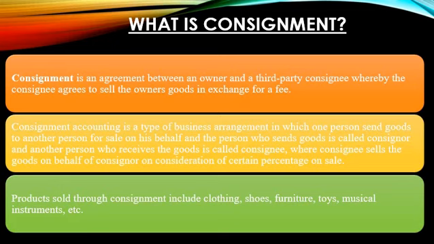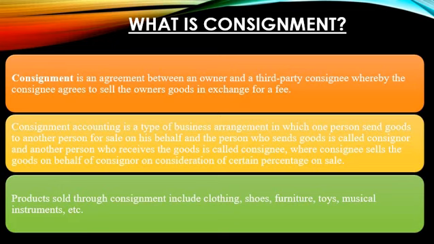Consignment is an agreement between the owner and a third party who is known as the consignee, whereby the consignee agrees to sell the owner's goods in exchange for fees or commission. It can be fees or it can be commission.